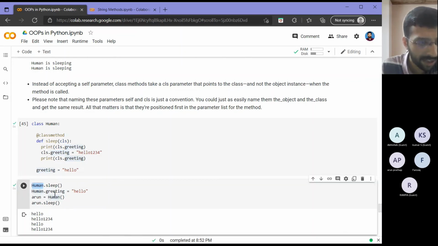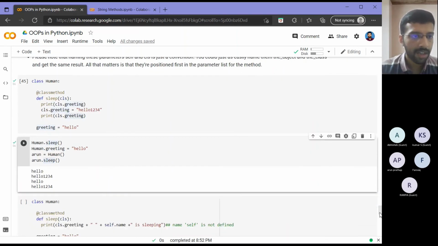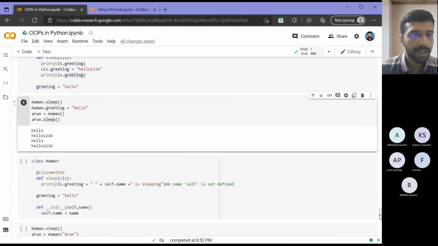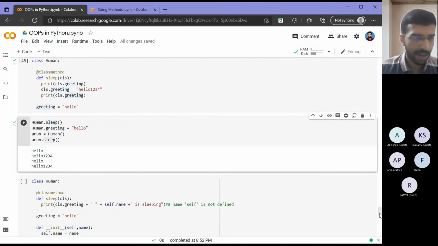So okay, I am resetting that by using greeting equal to hello. Now again, I will try to create an object and I will try to see whether it works with my object. As you can see, again, it works the same way with my object also. So an object as well as the class can access the value of that class attribute, and both were able to change that.